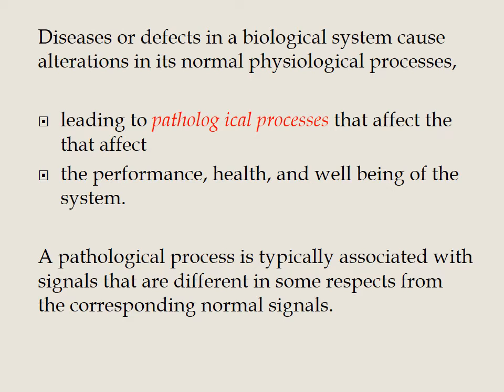If diseases or defects affect the system, the normal functions will be altered. That means the disease or defect will deviate the normal system, leading to the pathological process that affects the performance, health and well-being of the natural system. Okay, the pathological process means it is associated with signals that differ from the corresponding normal signals.